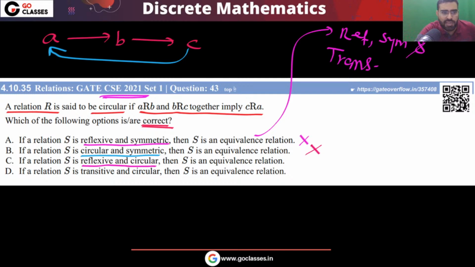Okay, so anyway, let's see the analysis of option C. So option C is saying that reflexive and circular.